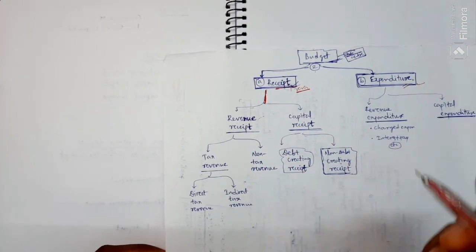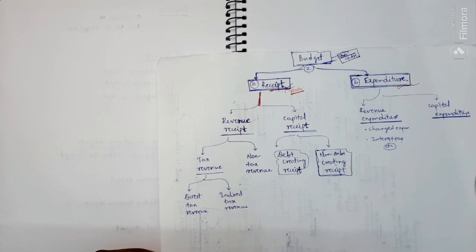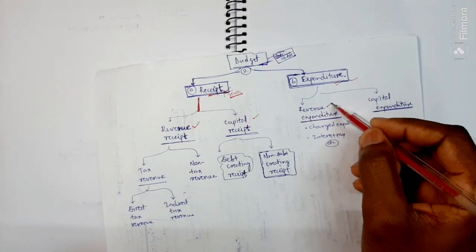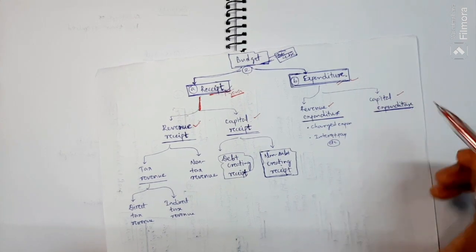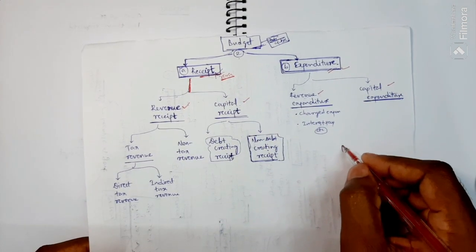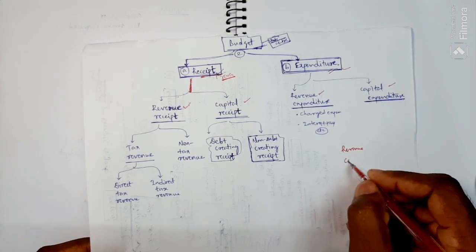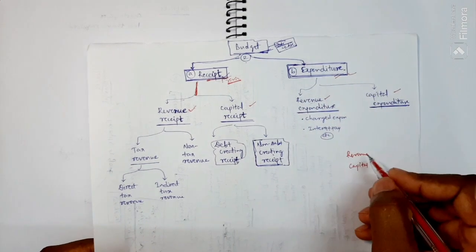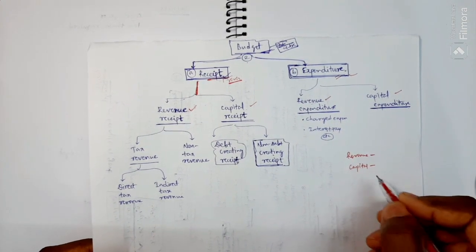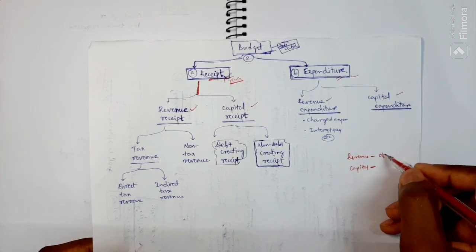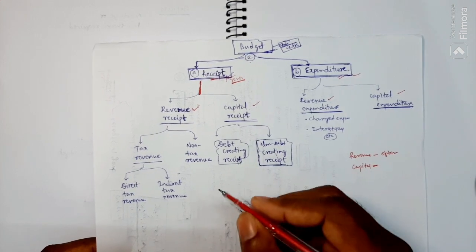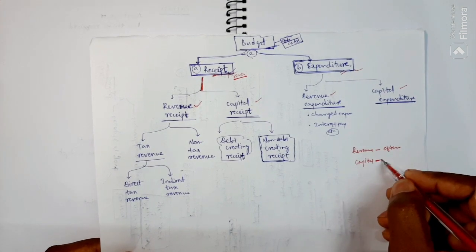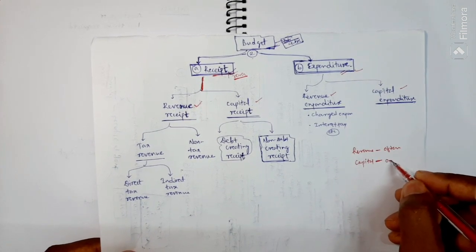From now onwards, you are going to see the two words, revenue and capital, here also. I suggest you remember what is revenue and what is capital. Leave this part, just understand what is revenue and what is capital. Revenue means often, just remember this word. You will understand while explaining these words. And capital means only once.